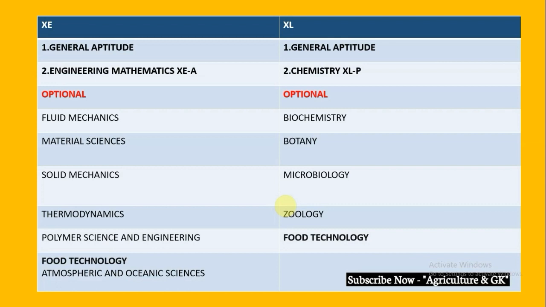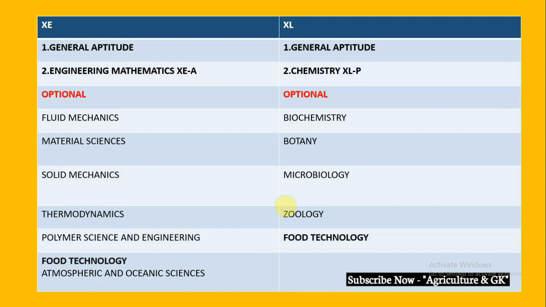Let us see what exactly the XL paper contains. The XL paper contains general aptitude, which is a compulsory section, and chemistry, which is a compulsory section. So if you are aiming to choose XL, then you should prepare for general aptitude as well as chemistry, because both of these sections are compulsory.